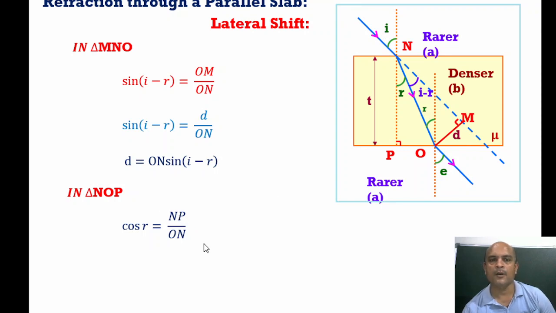So ON is equal to NP upon cos R. NP is the thickness of the glass slab, small t, so t into 1 upon cos R, which is written as sec R. So ON is equal to t sec R, and the final formula for lateral shift d is equal to t sec R sine I minus R. It is an important derivation for class 12th. Lateral shift, left-right shift, d is equal to t sec R sine I minus R.